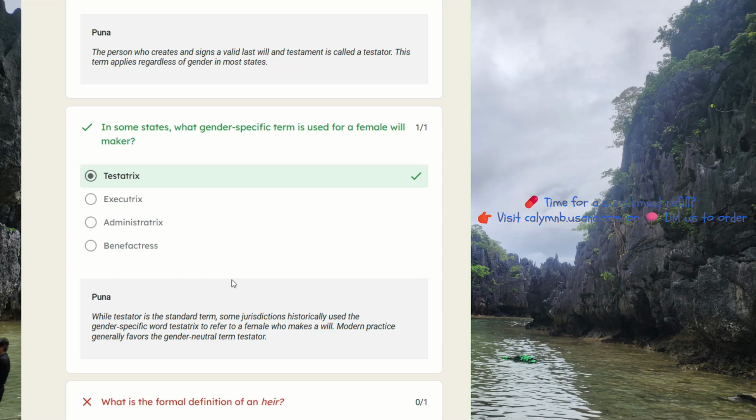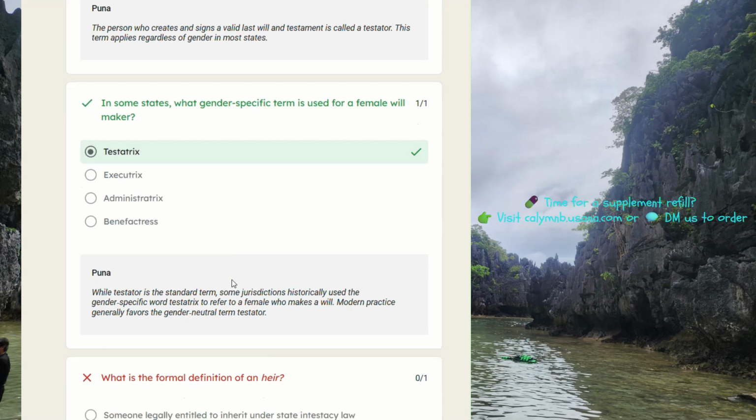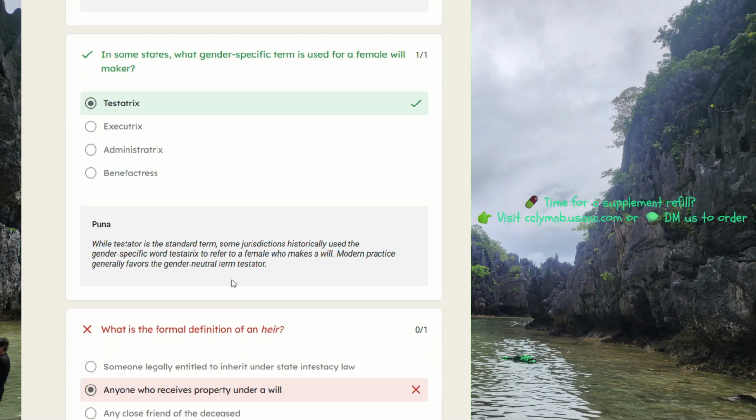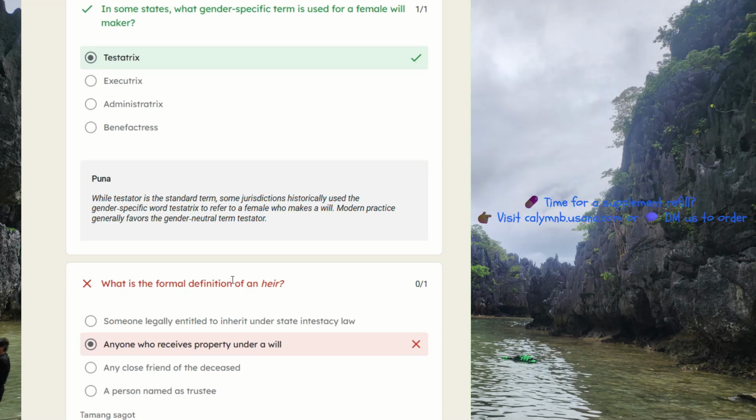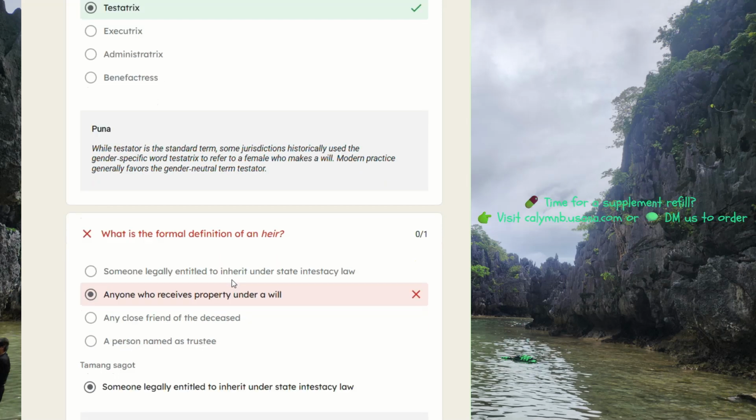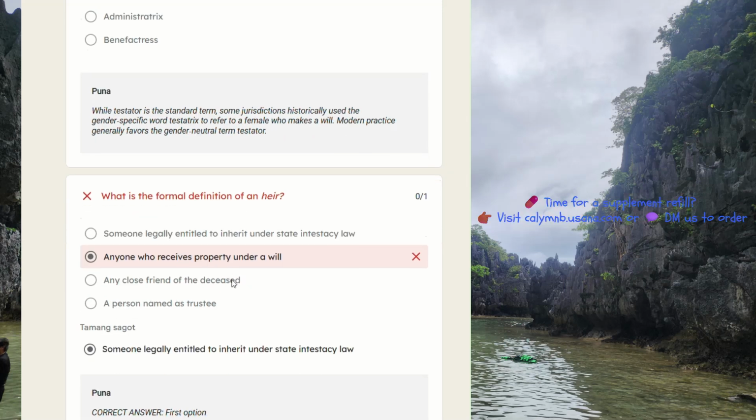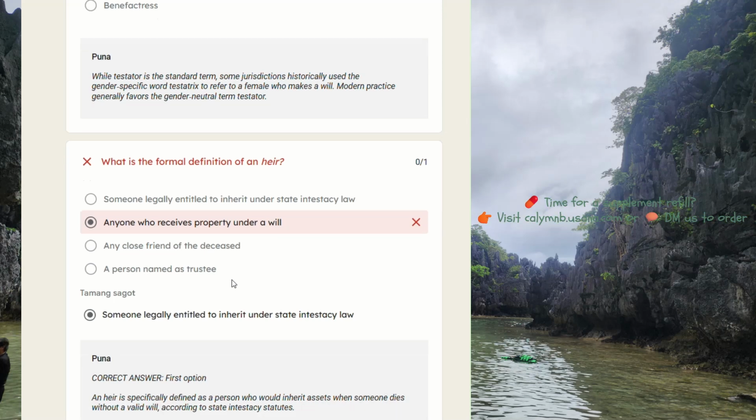Answer: testatrix. While testator is the standard term, some jurisdictions historically used the gender-specific word testatrix to refer to a female who makes a will. Modern practice generally favors the gender-neutral term testator. So this is the one that I got incorrect.